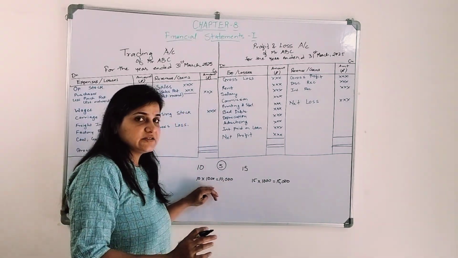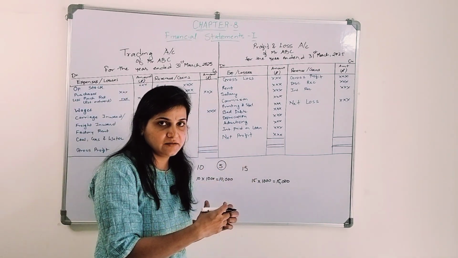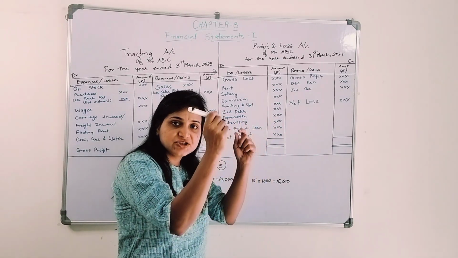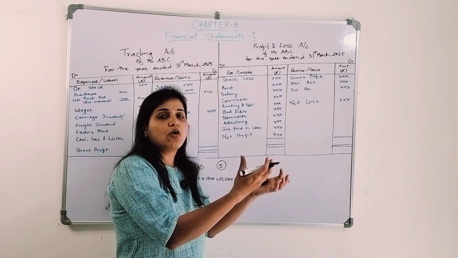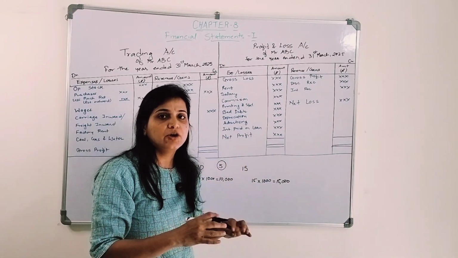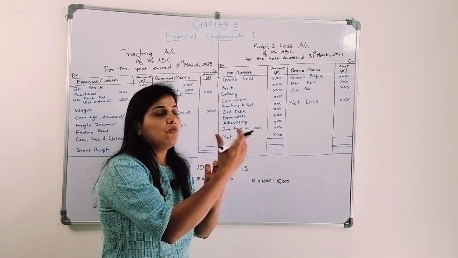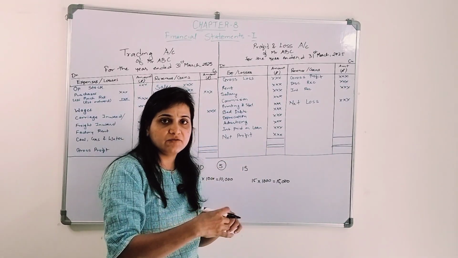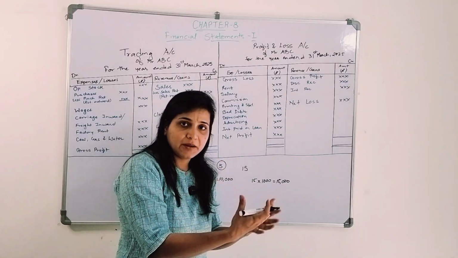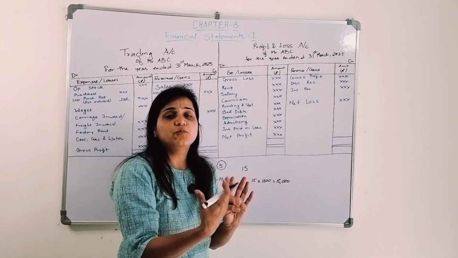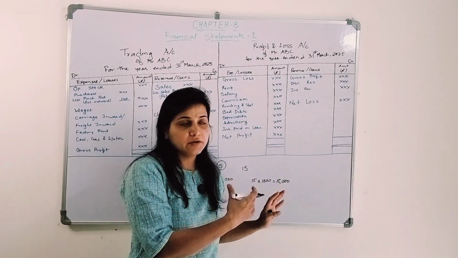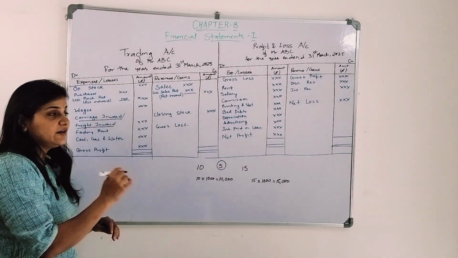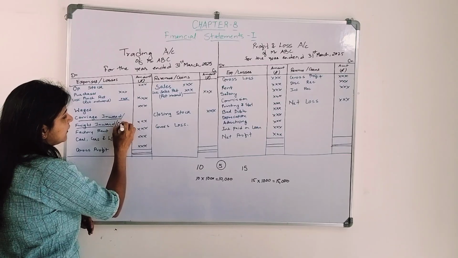Now I purchased it, but I can't just have it like that. I have to go to the person from whom I purchase this pen, or I will order that person to get it delivered to my place, right? So what do I need to pay? I need to pay for the transportation of the goods coming into my business. That transportation cost is known as carriage inward or freight inward, or we can also say cartage.